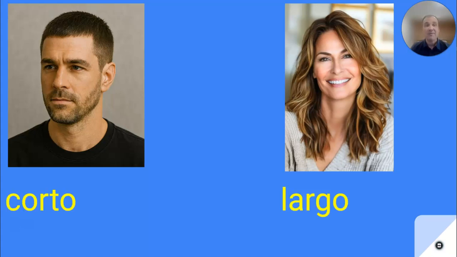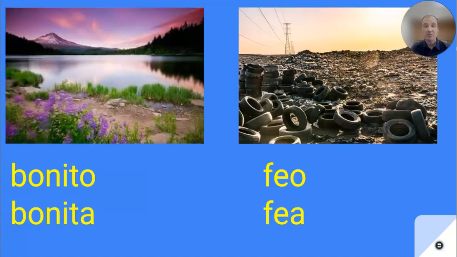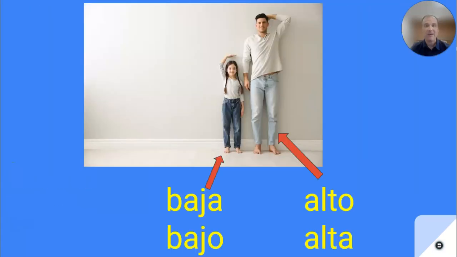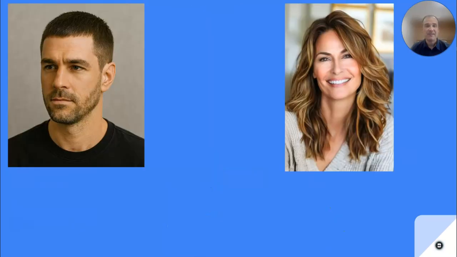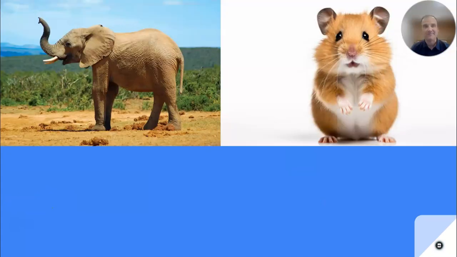All right, we're going to describe their hair a little bit here in terms of its length. If we were to describe his hair, it's muy corto. Right, corto means short. If we look at her hair, it's largo. Largo means long. So bajo is short in terms of the person, as we were describing a second ago, in terms of how tall or short the person is. And then this is describing length. So corto and largo.